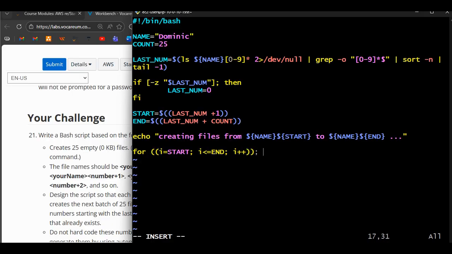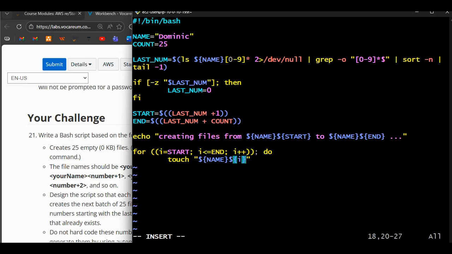And then we close this. What do you do when that happens? We are saying that you should touch $name, which becomes Dominic, but it's a variable we've indicated, and then i, which then references start and end. You get it? So we just have an i here. Pretty much that's all what this script is about.